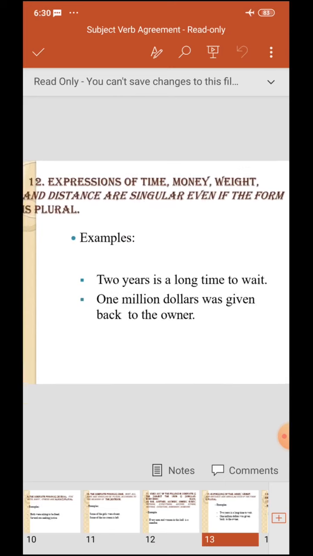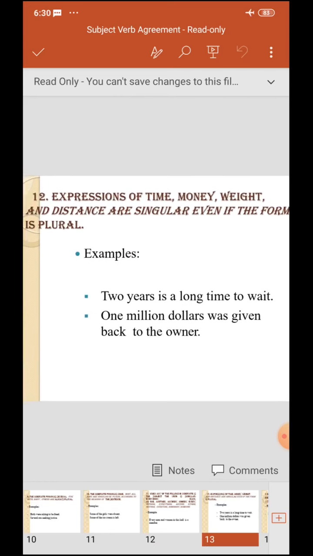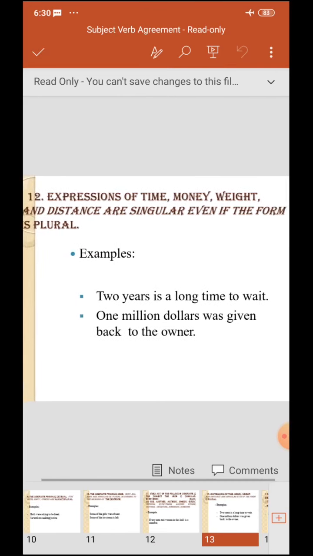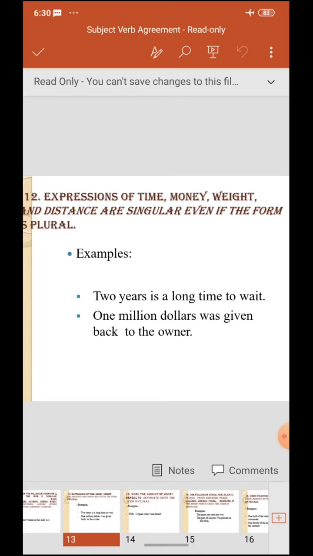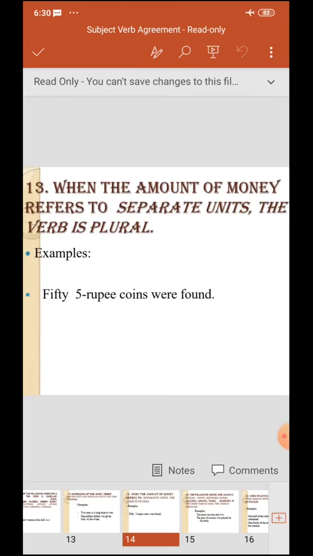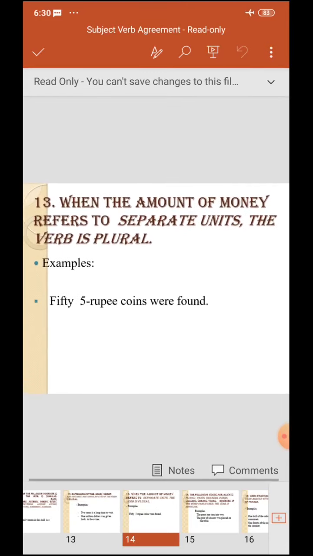Expressions of time, money, weight, and distance are singular even if the form is plural. For example, 2 years is a long time to wait. We never say 2 years are a long time to wait. $1 million was given back to the owner. So whenever it's an expression of time, money, weight, distance, it is always singular. Next, when the amount of money refers to separate units, the verb is plural. 55 rupee coins were found.